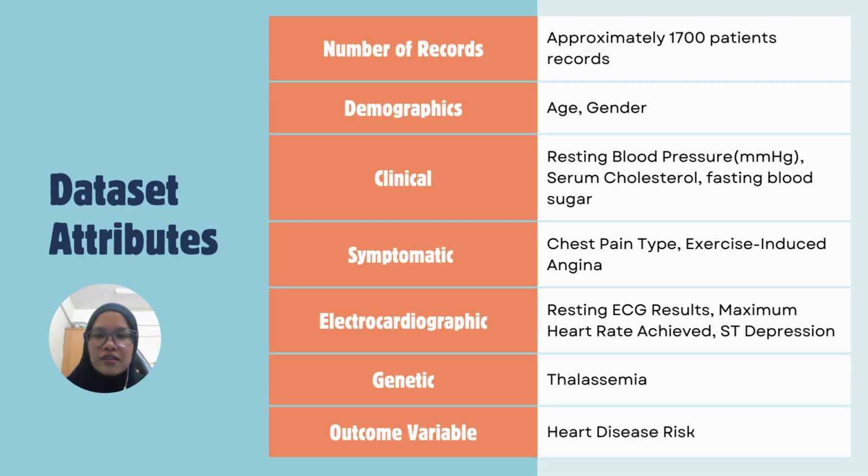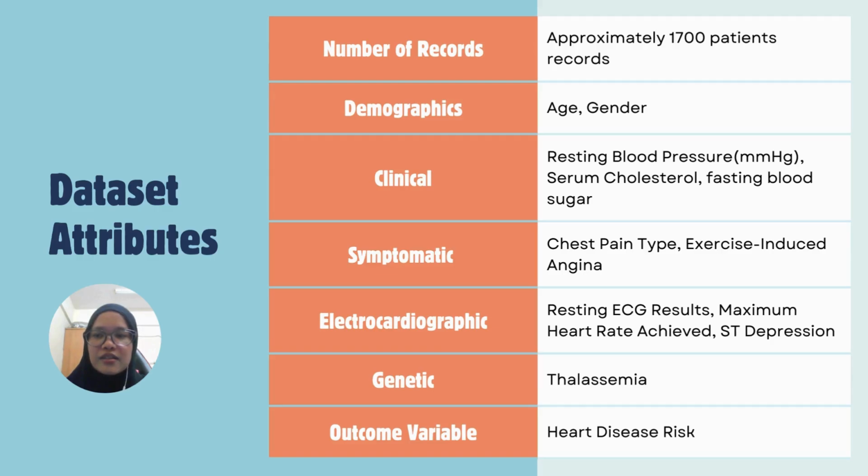And then next is the symptomatic attributes. It has chest pain type, which is the type of chest pain that was experienced by the patient. And then secondly, it is the exercise-induced angina, which is an indicator for the presence of angina induced by exercise.